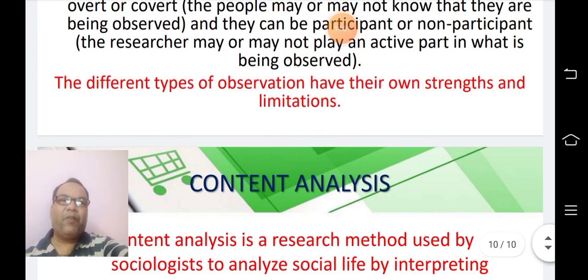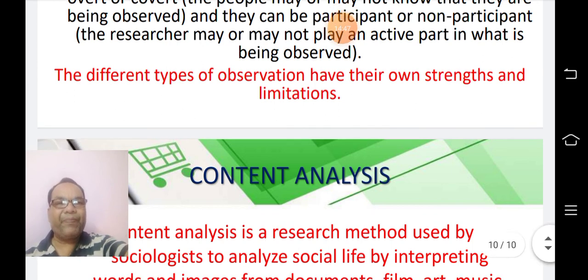The different types of observation have their own strengths and limitations. Each of the types of observation is valuable in itself, and each has its own merits and its own limitations and weaknesses.